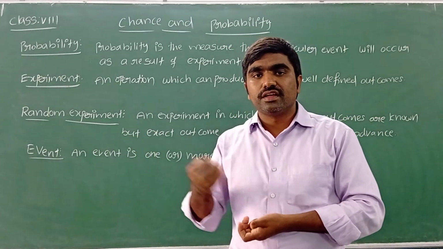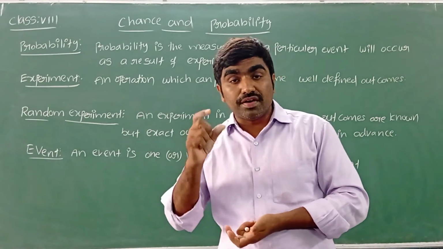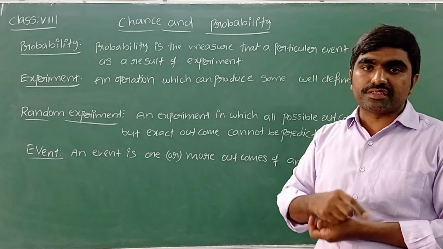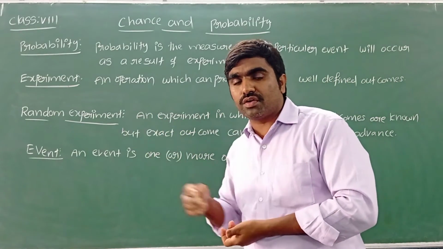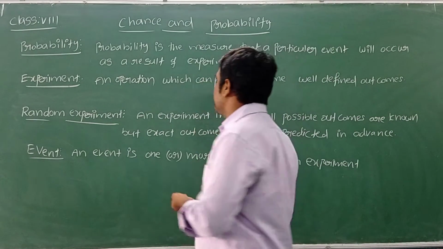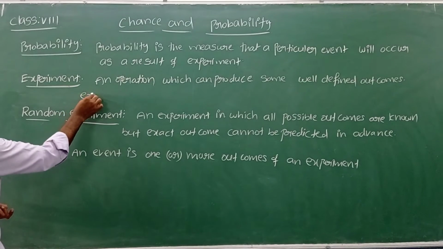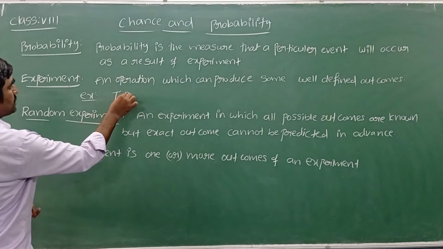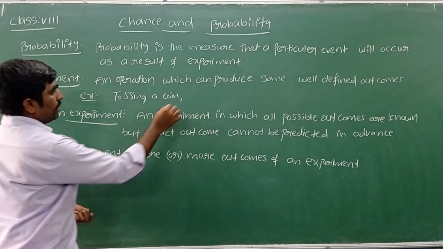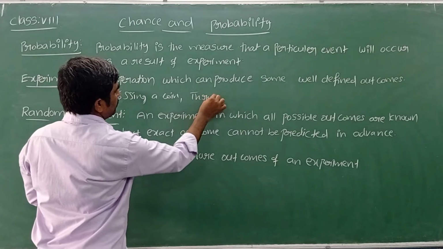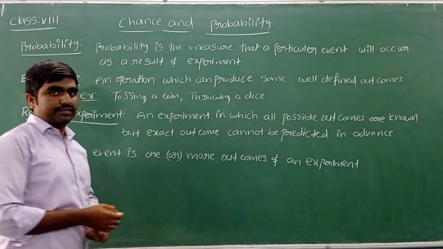Throwing a dice is also an experiment, because there also we can see well-defined outcomes, which are any one of 1, 2, 3, 4, 5, 6. What is meant by experiment? An operation which can produce well-defined outcomes. Tossing a coin is one experiment, and throwing a dice is also one experiment.